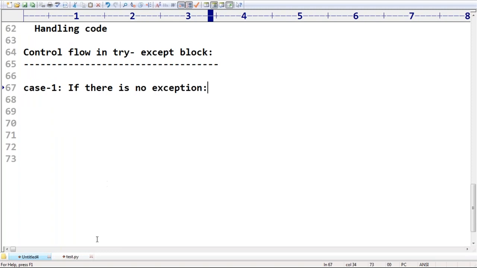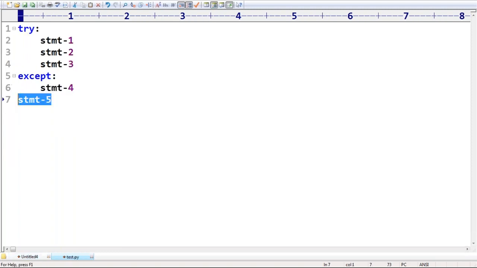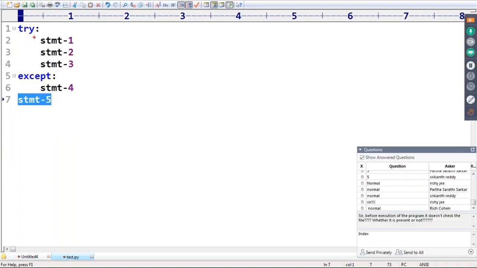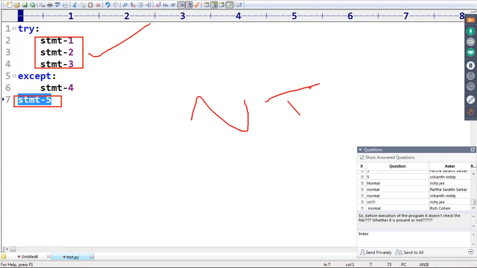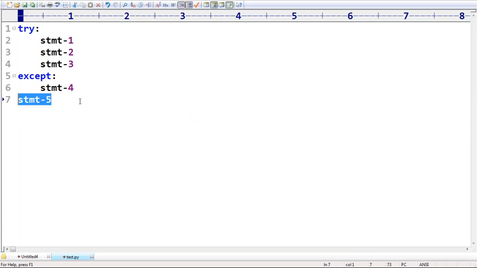Normal only. Sir, 1, 2, 3, and 5, because there is no exception, 1, 2, 3 will be executed. After that, statement 5, it is the normal termination. Remember that. Sir, statement 4 will execute only if there is some exception or some error, remember that. Okay. Next, I'm taking, sir, it may be some except ZeroDivisionError or except IndexError, something like that.